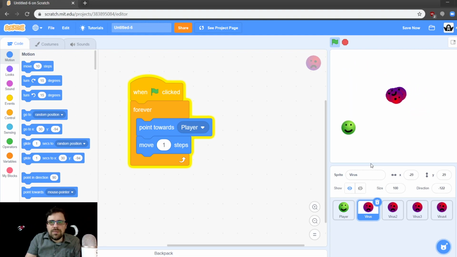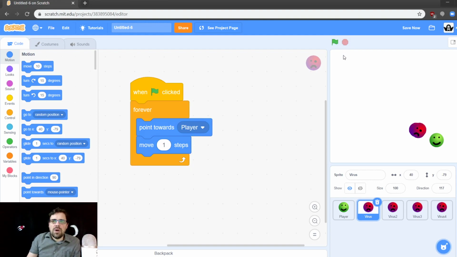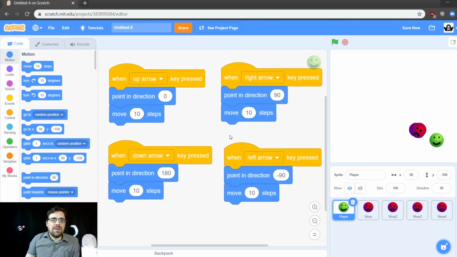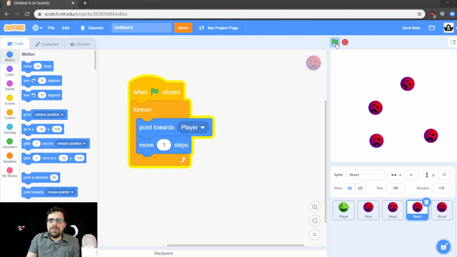Okay? There you go. We're almost done with our easy setup. If you are an absolute beginner, this is a good place to stop. You have your player movement blocks. You have a virus that chases after the player. You've already made a pretty good game. We can get going here. See? It's kind of like being chased by zombies. You want to get your healthy cell away from them. So that's kind of the beginning of a game.